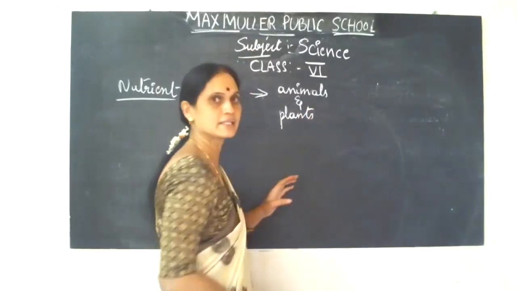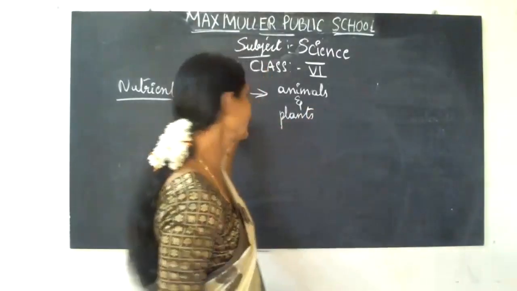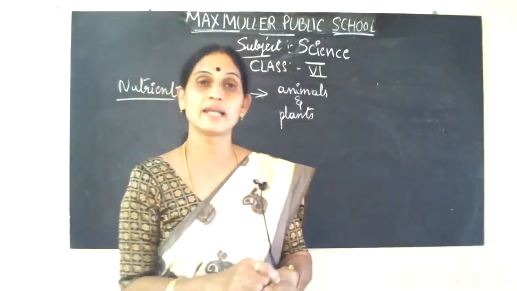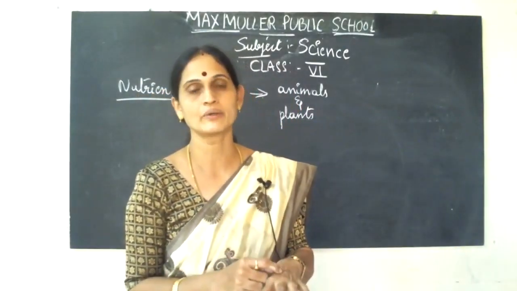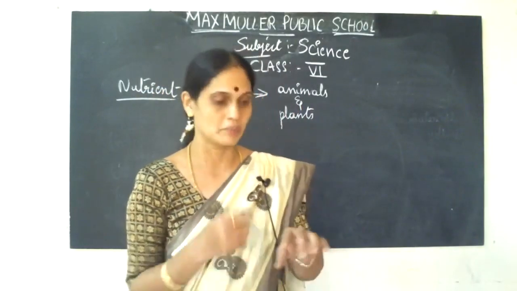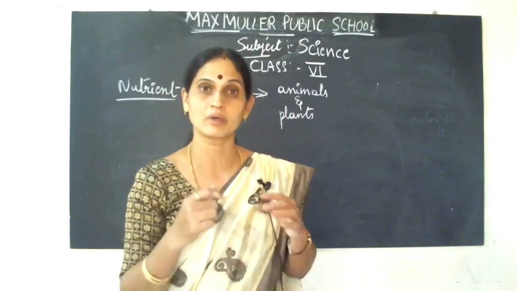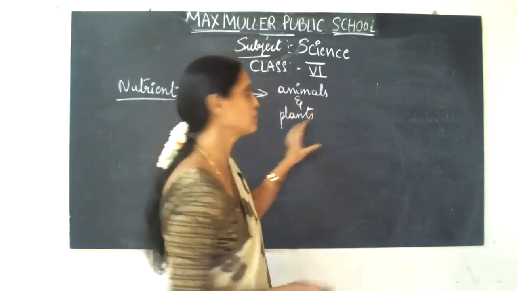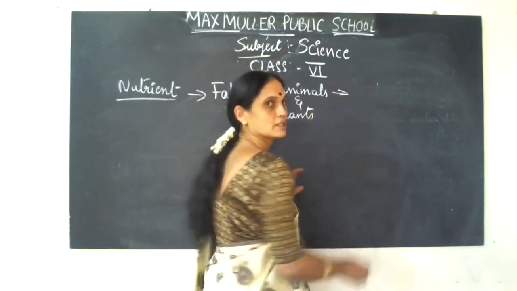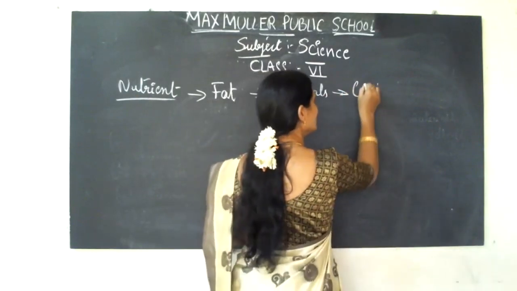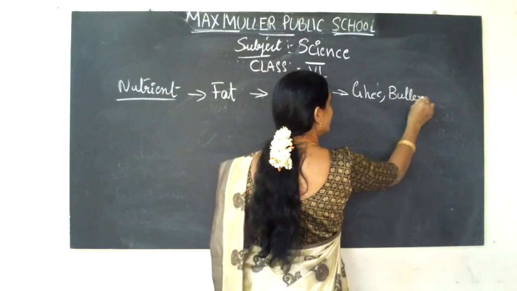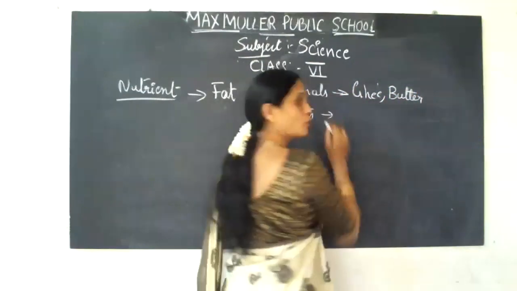And both plants and animals got the fat nutrient. Even we have fat in our body, it lies under the skin. This fat, carbohydrate will get dissolved, but the undissolved carbohydrates only are called fat. We get this from animals. What are the fat materials, children? Especially ghee, butter. This is all fat, and it gives more energy.